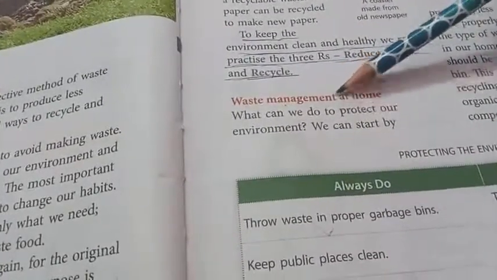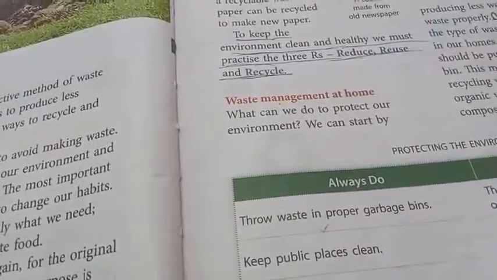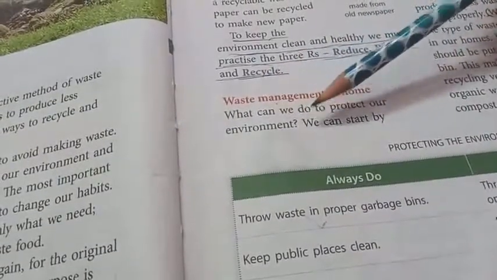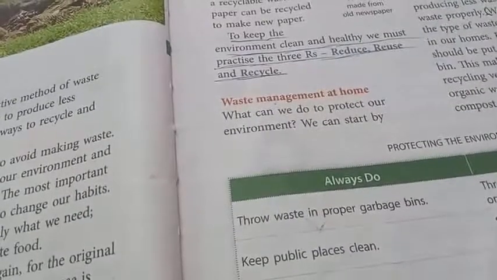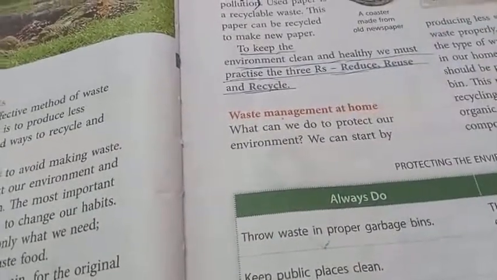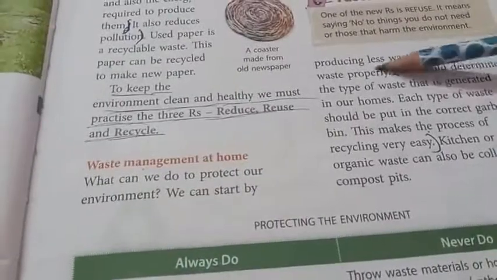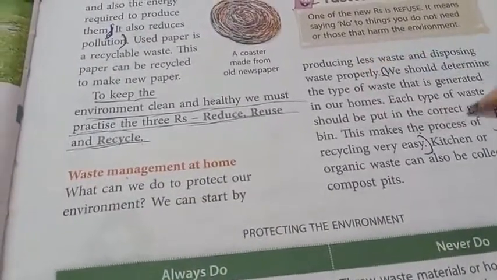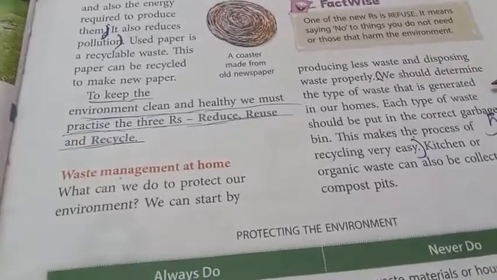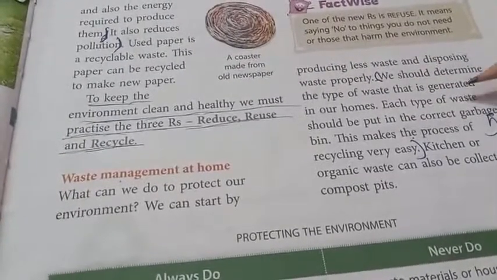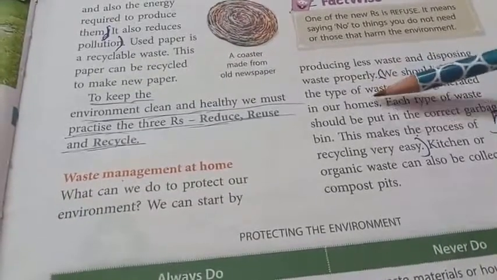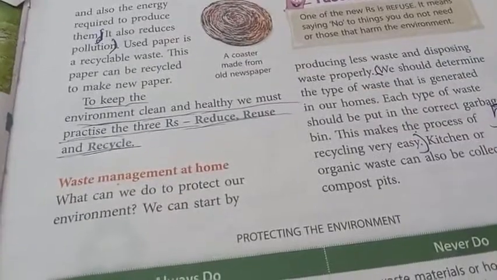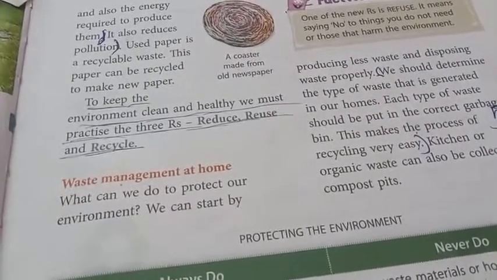And what about waste management at home itself? What can we do to protect our environment? We can start by producing less waste and disposing of waste properly. We should determine the type of waste that is generated in our homes. What kind of waste we throw, we should think about it.